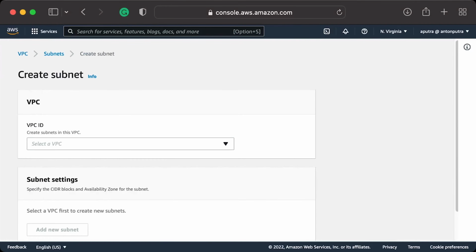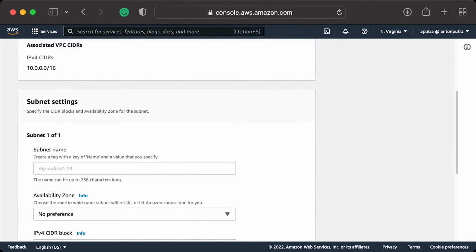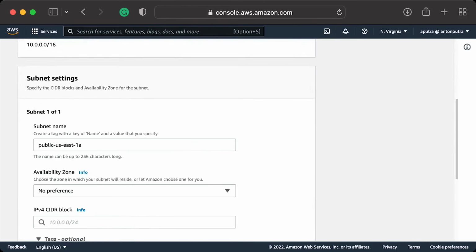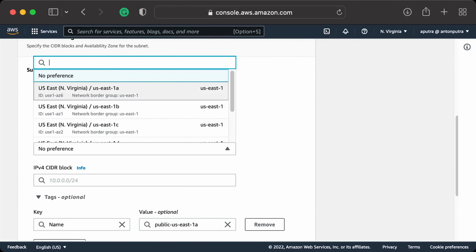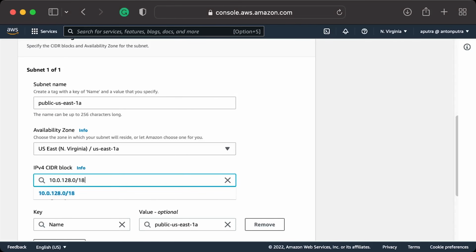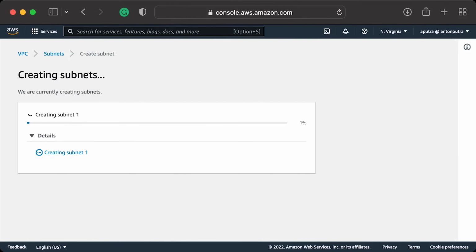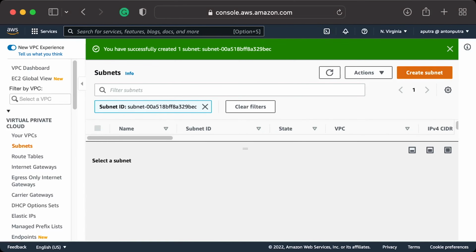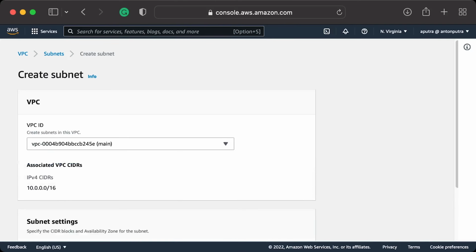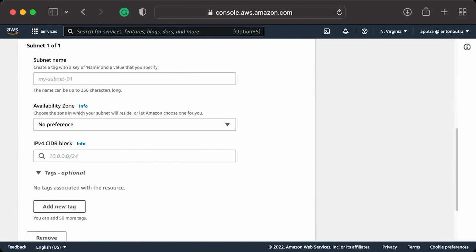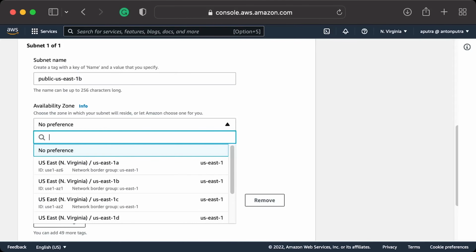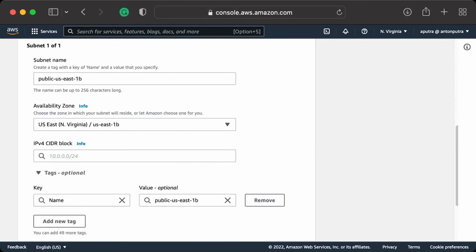Next, create 2 public subnets. The first one is public US East 1A, placed in the corresponding availability zone, and the CIDR starts from 128.0. The last subnet that we will create is public US East 1B. At this point, they all don't have routes to the Internet Gateway or NAT Gateway. We will fix that in a minute.